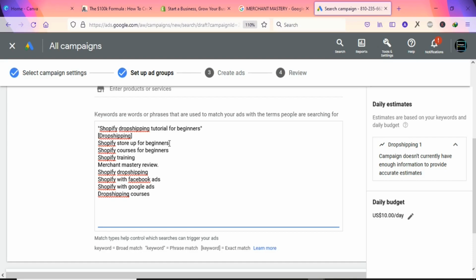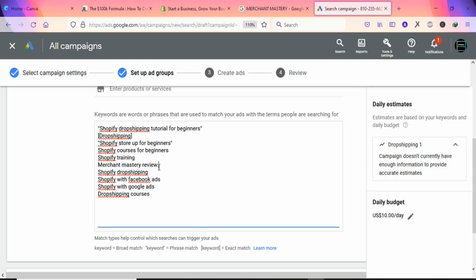So you are going to use either exact match or phrase match, so that you can get specific people to click through your ad. You are going to be using the quotation marks. Let's use that. You are going to put them in front and behind a keyword. So let's come right here.